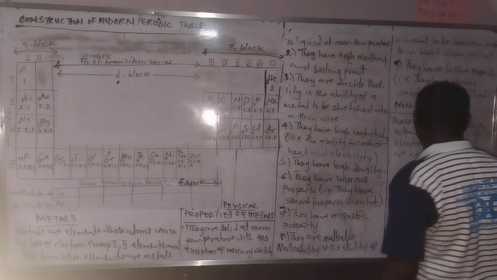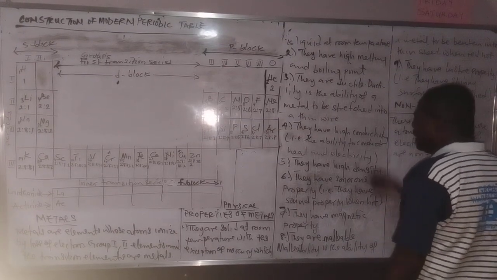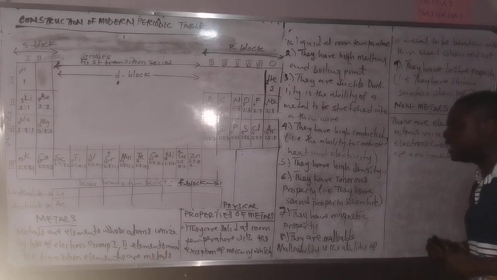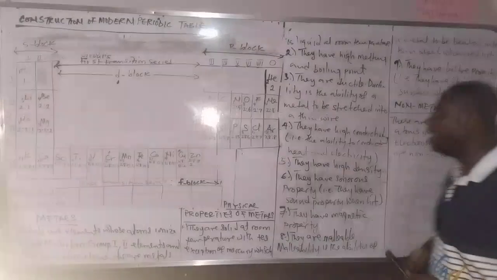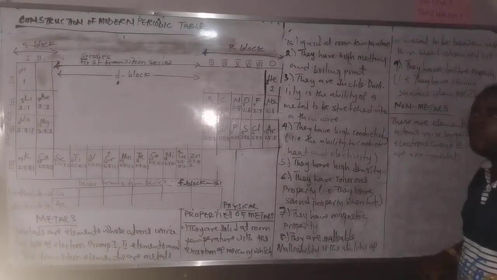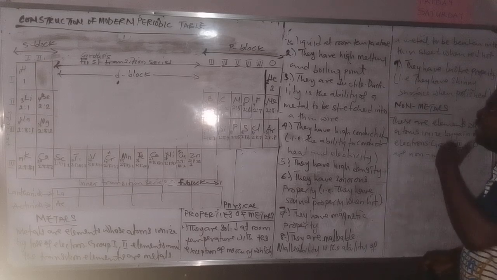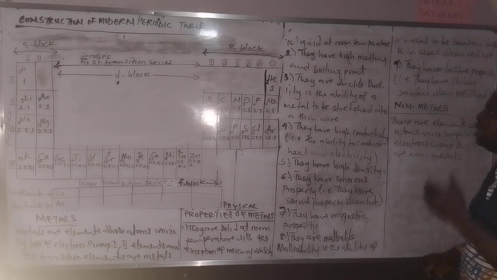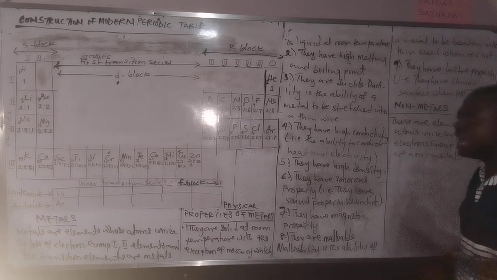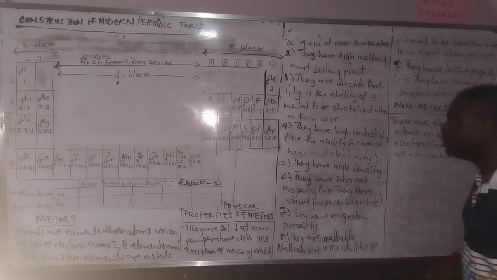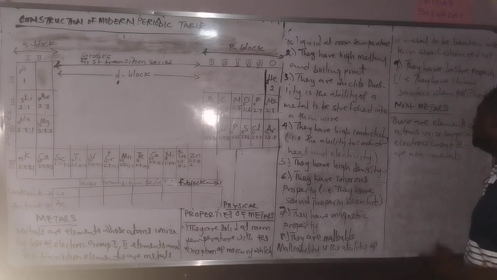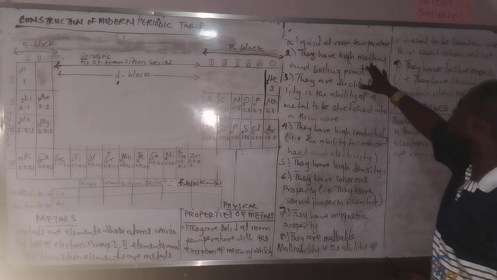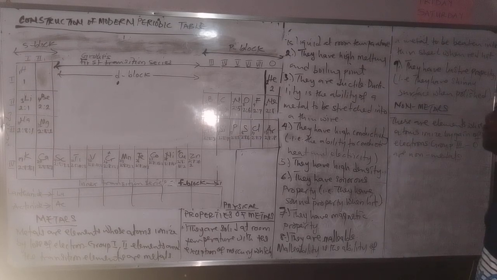So that is that. Now, their properties are the opposite of those of metals. They are not all solid. Some of them are solid, like sulfur, phosphorus, carbon. Others are liquid, like bromine. Then some are gases, like nitrogen, oxygen, hydrogen. Another thing you can say is that metals have high melting point, but non-metals have low melting point.